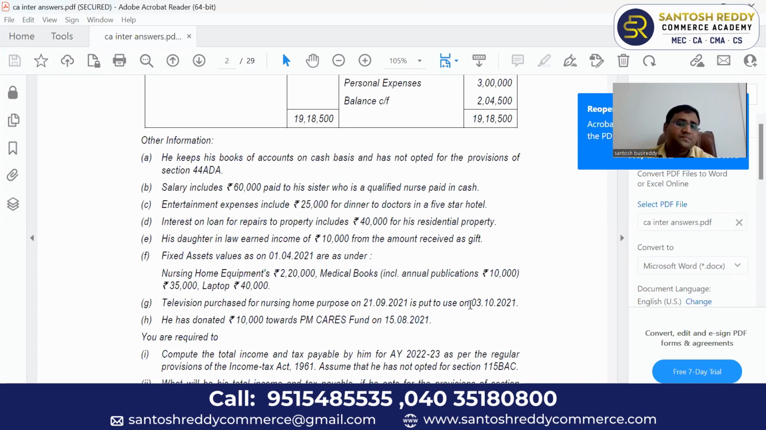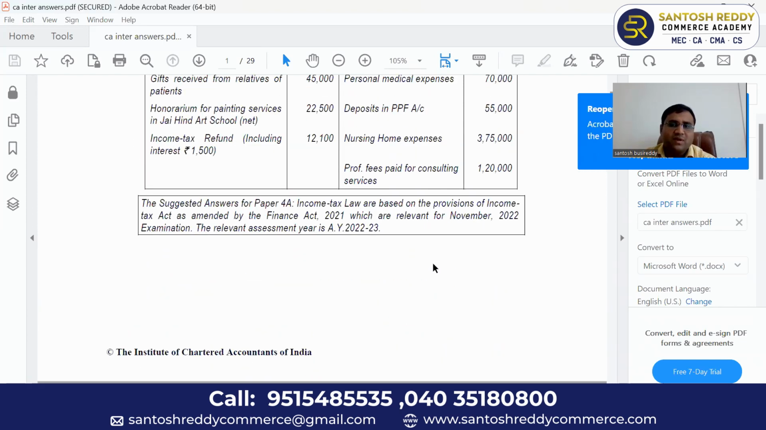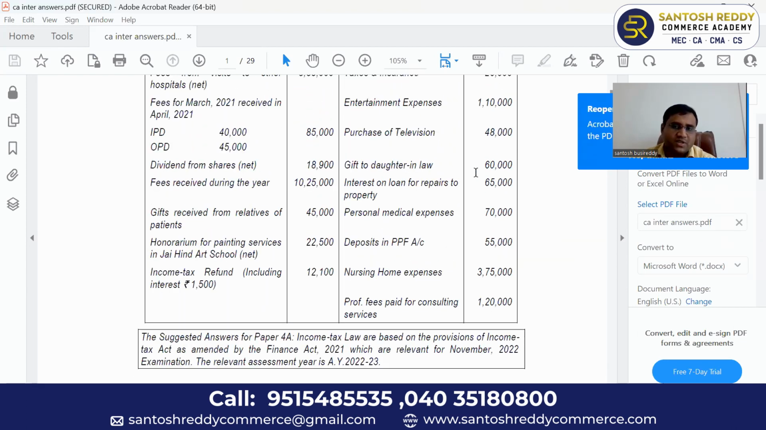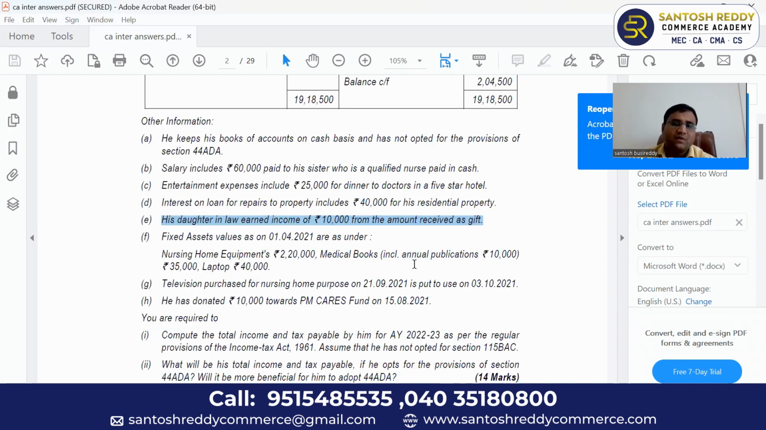Residential properties. Next, his daughter-in-law earned income of rupees 10,000 from the amount received as a gift. Now, here in your mind, the point you have to strike is that clubbing provisions will be applicable. Clubbing of income. In the above payment side, he had given some gift to his daughter-in-law, 60,000 rupees. His daughter-in-law had invested it somewhere. So this gift is given without consideration. Now, whatever amount is earned by his daughter-in-law is also the income of this doctor, clubbing of income. It will be taxable as income from other sources.